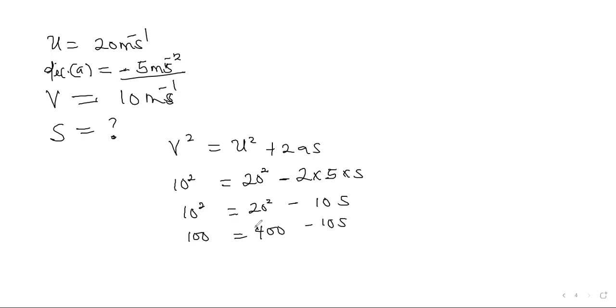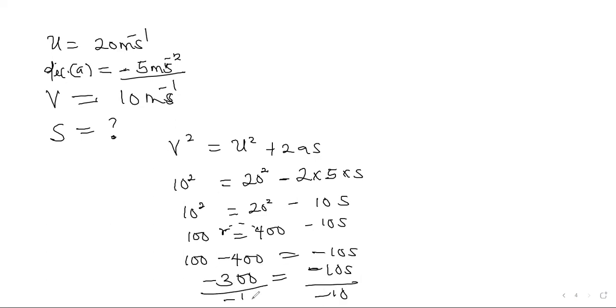If I move this 400 to this side, I will have 100 minus 400 equals minus 10S. That's minus 300 equals minus 10S. Then I can simply divide this by minus 10. So therefore, we have my S now to be 30 meters. Don't forget, from the last class we had, the units have been given. So we have that to be 30 meters.